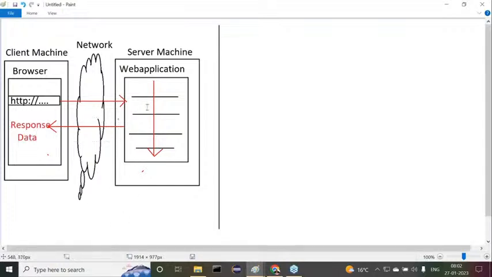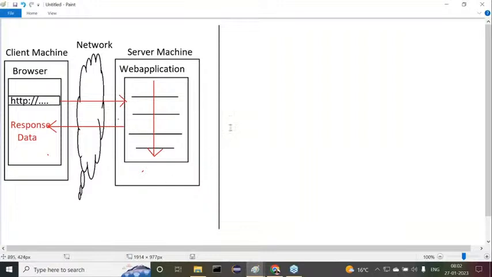Right, sir. Now tell me, is my entire server side application available at a single server machine or not? The browser is acting as a client. Really the client is a browser. The browser can send a request to the web application and receive the response from the web application. So this is the web application design, the web application architecture. Understand clearly? This is what I'm telling you now.